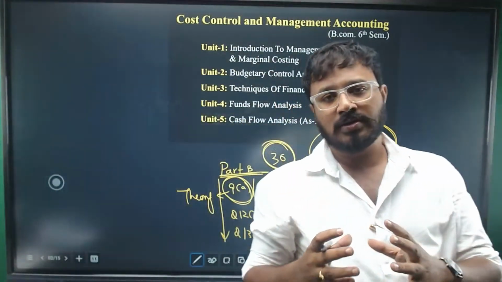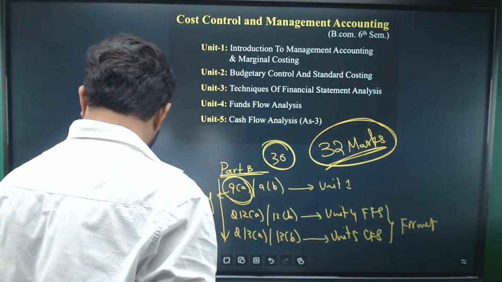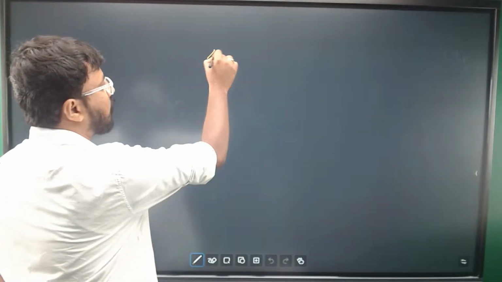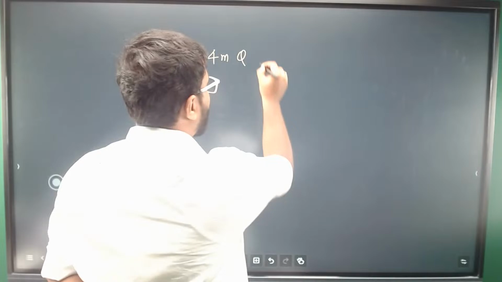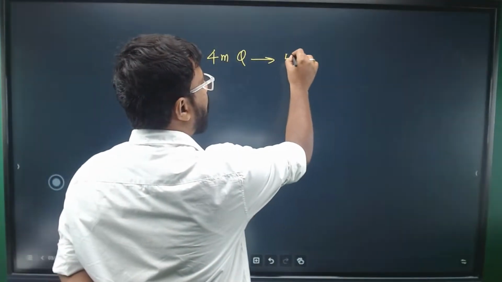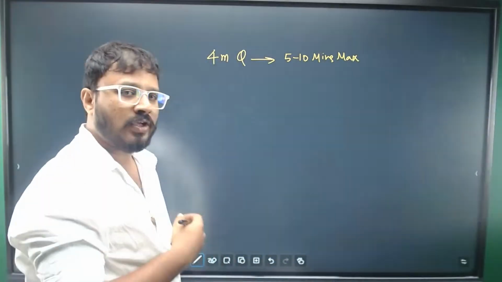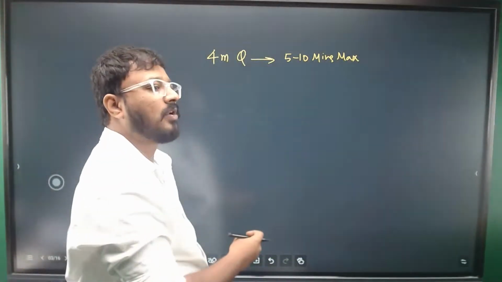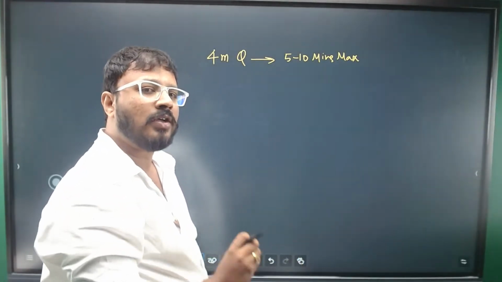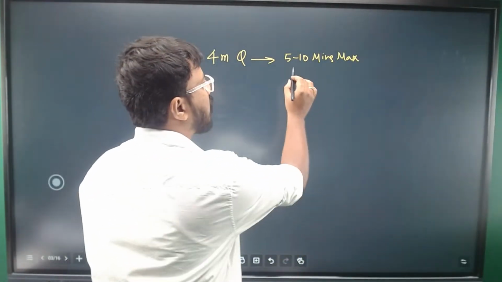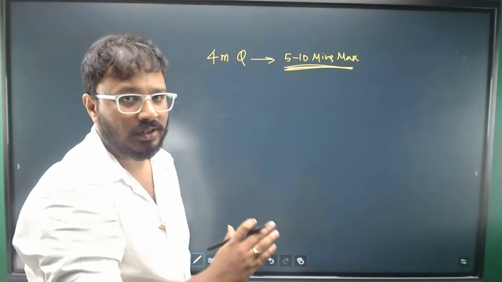Now, how much time do you need to spend on each question? Understand this. If you are solving a 4 marker question, make sure you are not spending more than 5 to 10 minutes. You should be able to solve either a problem or a theory question within 5 minutes. Some problems may take a little more time, but at most give 10 minutes, not more than that.